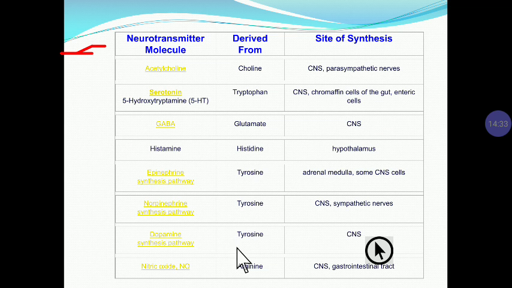All three are catecholamines, and hence they are derived from the same starting material, tyrosine. Dopamine's site of synthesis is the CNS. Nitric oxide is derived from arginine, and it is present in the CNS and the gastrointestinal tract. So in this slide we see each neurotransmitter, where it is derived from, and its site of synthesis.